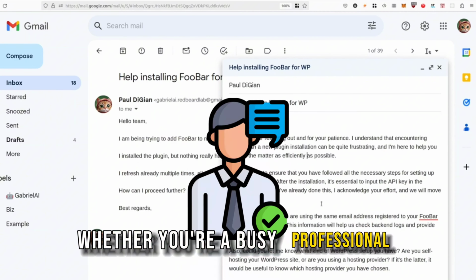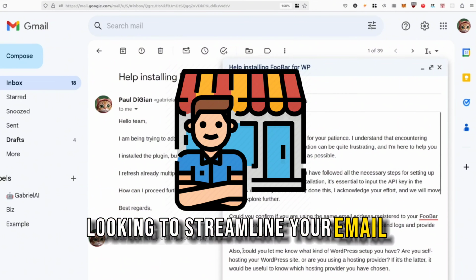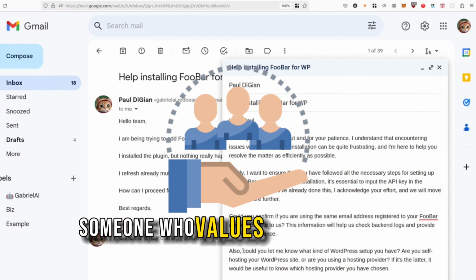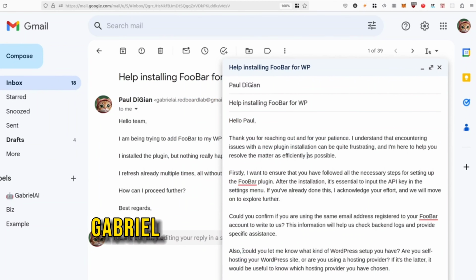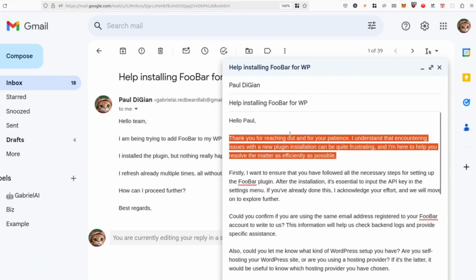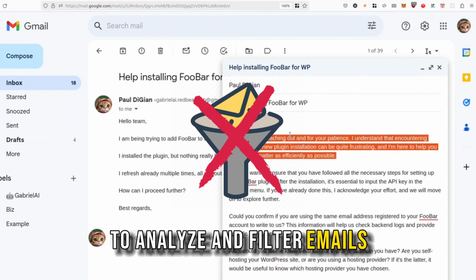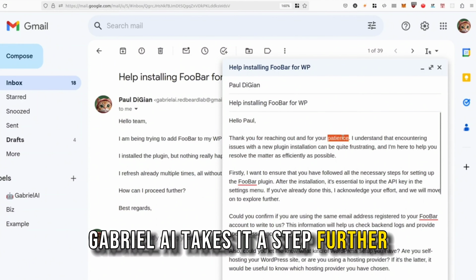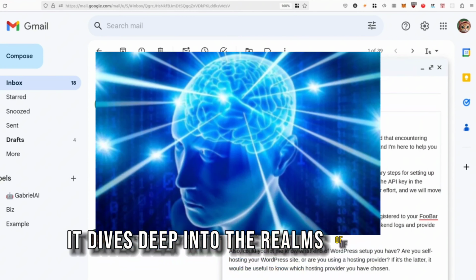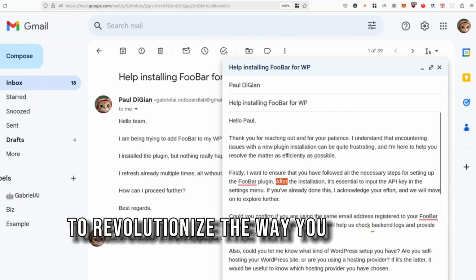Whether you're a busy professional juggling multiple projects, a small business owner looking to streamline your email workflow, or simply someone who values efficiency and organization, GabrielAI is the future of email automation that you've been waiting for. What sets GabrielAI apart from the competition? Unlike traditional tools that rely solely on single words to analyze and filter emails, GabrielAI takes it a step further. It dives deep into the realms of topics, emotions, and well-known facts to revolutionize the way you connect with your audience.